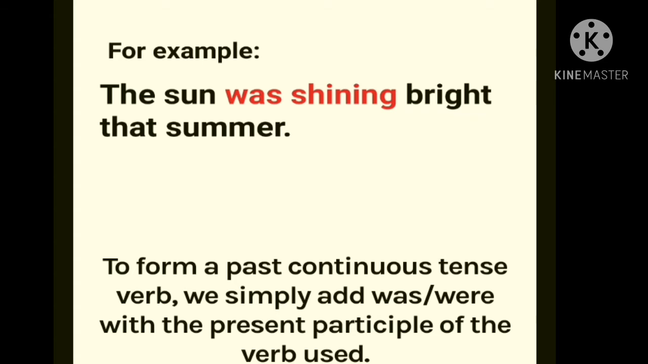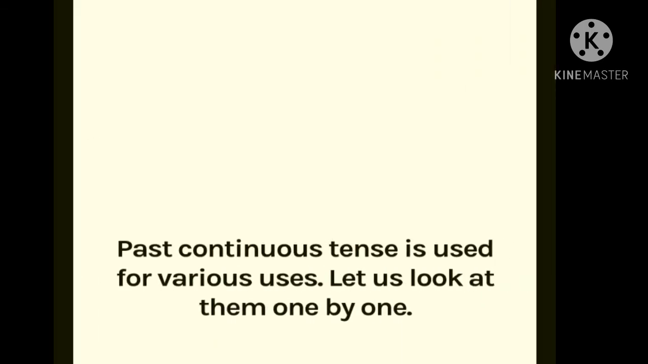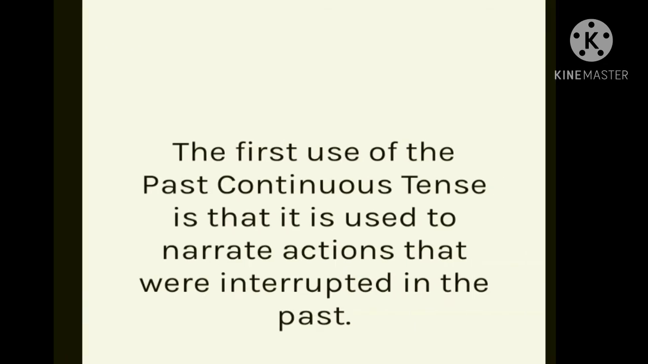In that sentence, the sun is the subject, was is the helping verb, shining is the verb plus ing, and bright that summer is the object. Past continuous tense is used for various uses. Let's look at them one by one.